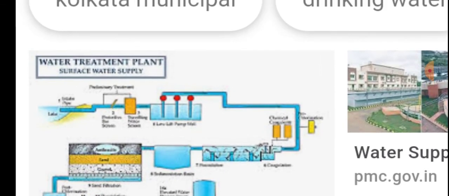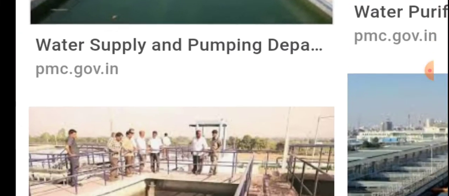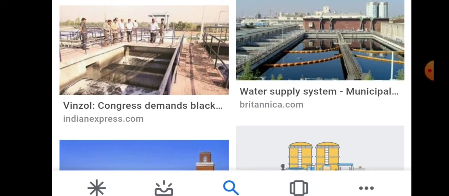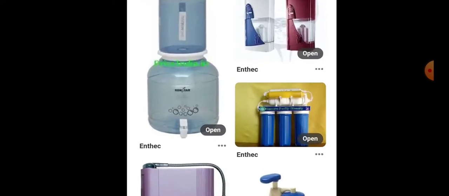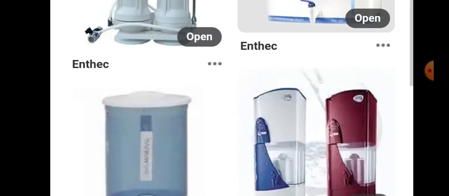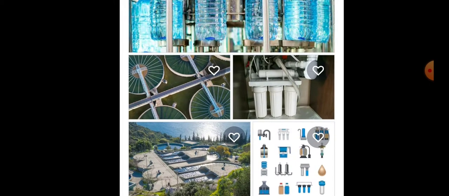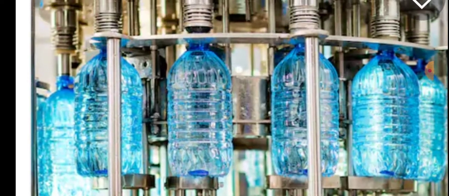This is how the water is treated in Kolkata Municipal, which I have taken from Google. I want to show something extra. Now we see a small unit at our house, how the water is purified with RO. You see these things.